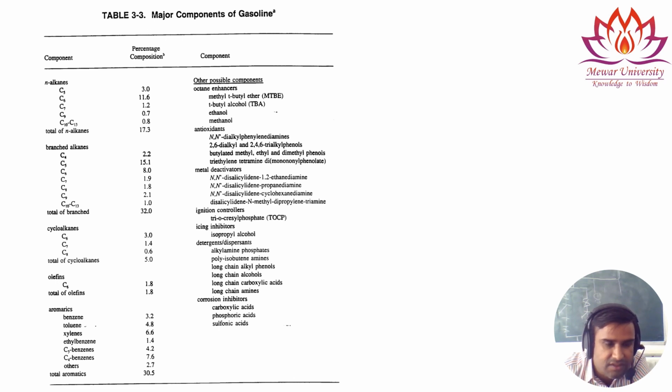So in this table, the composition from alkanes to aromatics is explained, and it is given how much C1 is present, how much C7 is present, how much alkane is present, and how much aromatic is present in the normal gasoline.